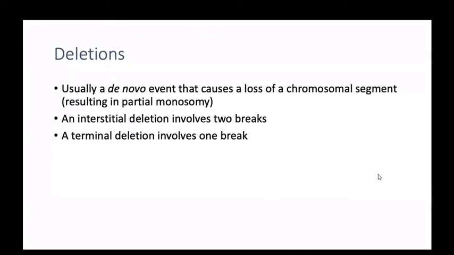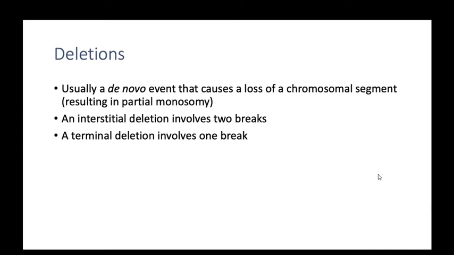Deletions are usually de novo events that cause a loss of a chromosome segment, resulting in a partial monosomy. A part or a segment of the chromosome is deleted, and it creates monosomy. An interstitial deletion involves two breaks, and a terminal deletion involves one break at one end of the chromosome. In a terminal deletion, the terminal end of the chromosome is deleted.